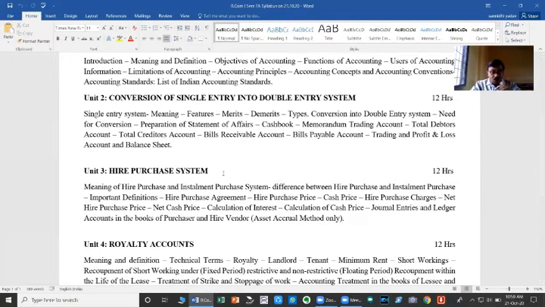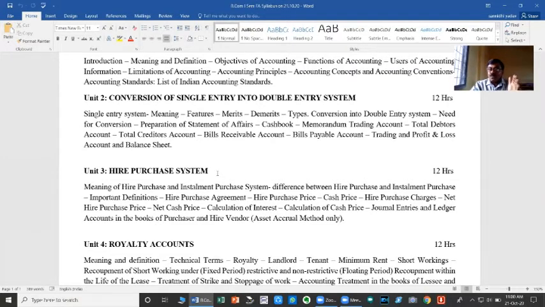Therefore, to equalize the benefits to both buyer and seller, a different model of credit transactions was brought into picture. They are nothing but the hire purchase system and installment purchase system. In both cases, like a credit transaction, the physical delivery of goods is taken over by the purchaser, but the purchase price is not payable on the due date. The purchase price is divided into several parts, and each part is payable at a regular interval.